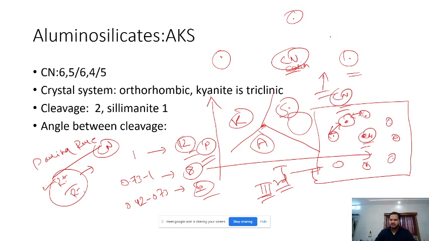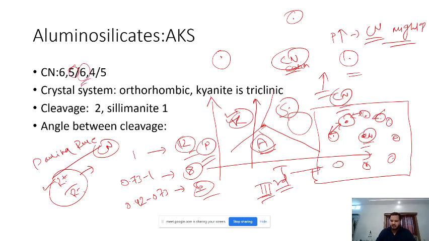So if pressure increases, the coordination number of a cation might also increase. It is common sense: under pressure there will be less space and more anions will have to occupy it. So this is the third thing. As pressure increases, suppose we talk about kyanite, suppose we talk about andalusite. Andalusite normally has 4 coordination number. Sometimes it also shows 6 coordination number.